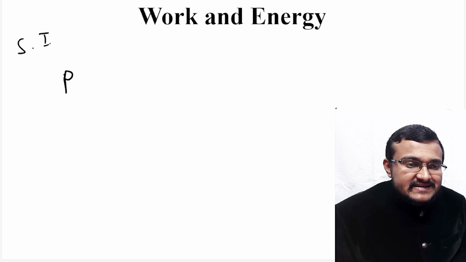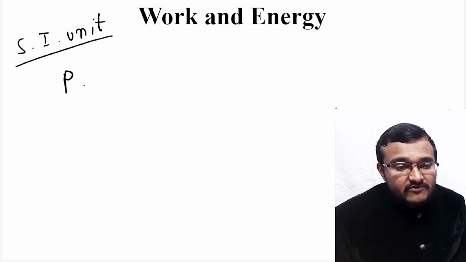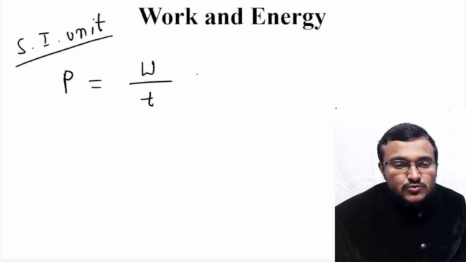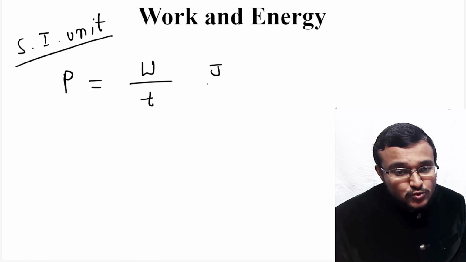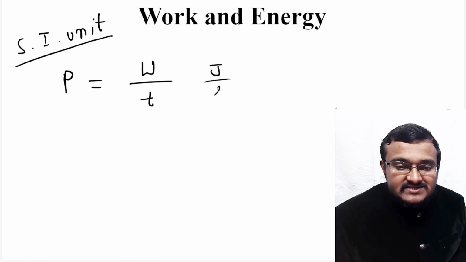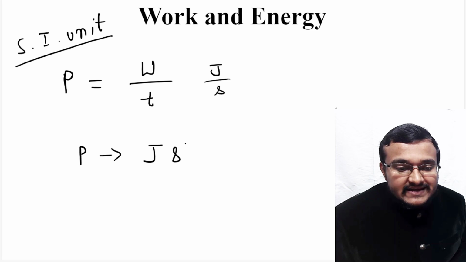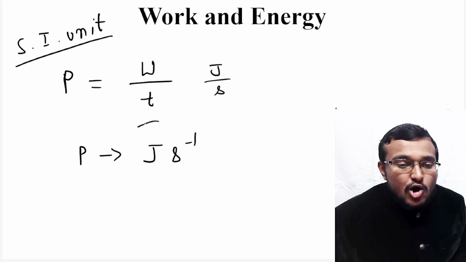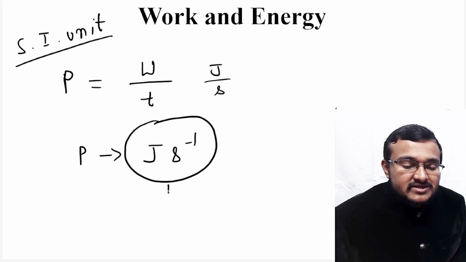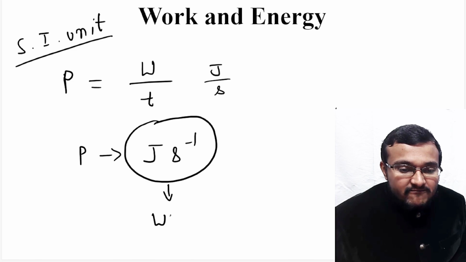So what might be the SI unit of this power? Let's discuss the SI unit of power. Power is equal to work done by time. What is the SI unit of work? Work's SI unit is joule and time's SI unit is second. So joule per second is the SI unit of power, or joule per second is known as watt.